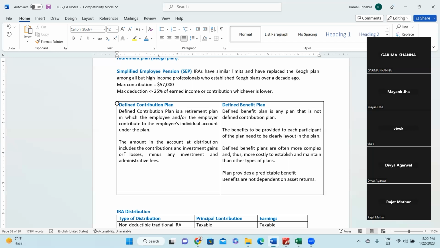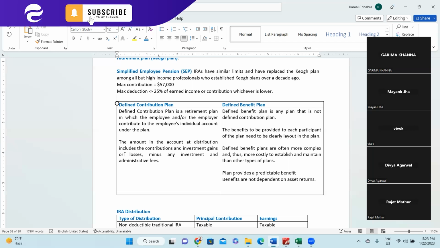For example, if I'm a manufacturing company, I may not have the capacity or capability to hire investment advisors, because you require asset management, wealth management type of people, right? That's not my core competency.